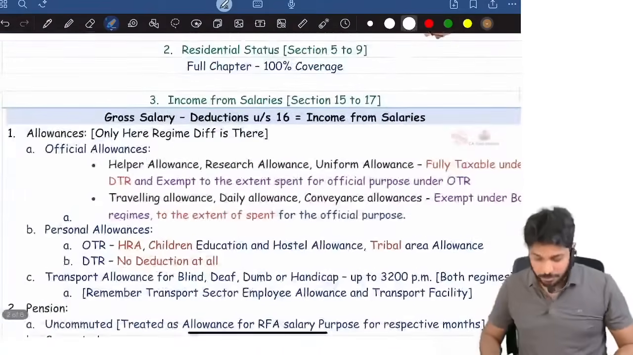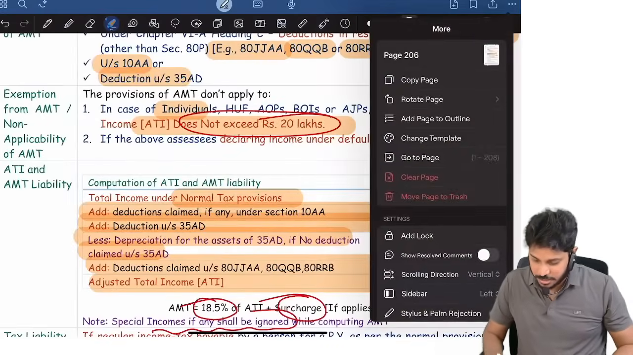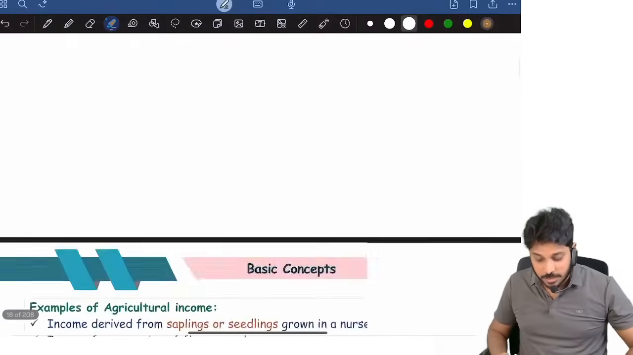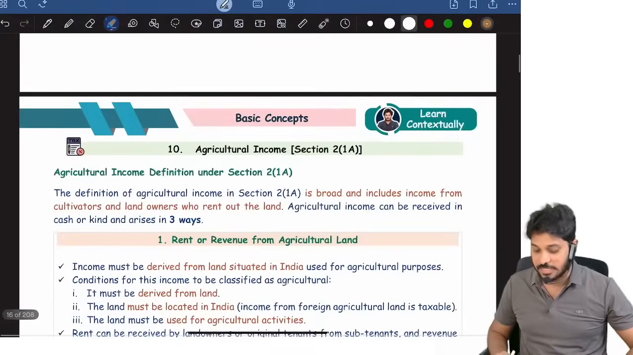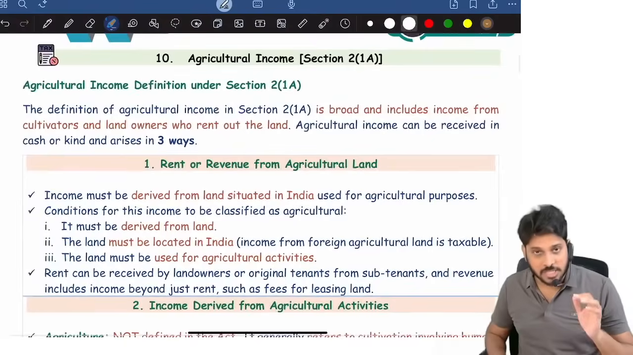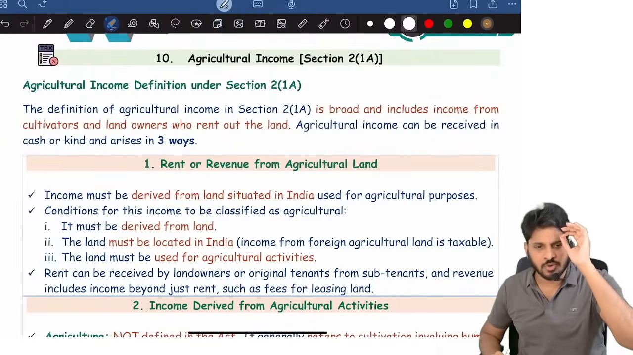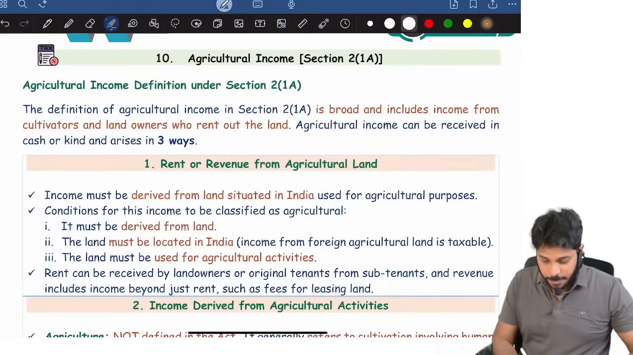Okay, now before I proceed with heads of income, in the basic concepts, I want to discuss certain concepts. For example, I want to discuss the agriculture income concept. Every attempt, agriculture income, some question they're asking. I have seen in September 24, Jan 25, May 25, an agriculture income question they're definitely asking.